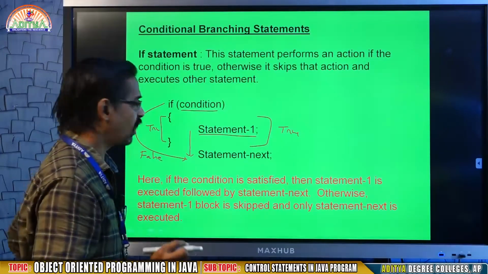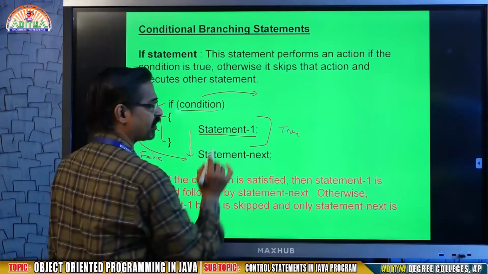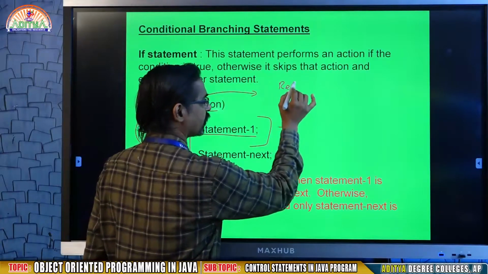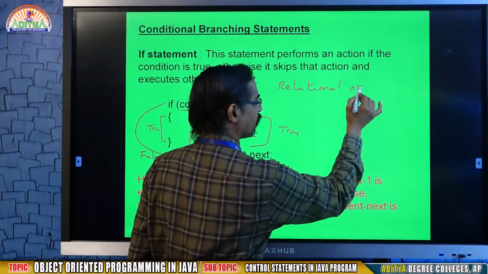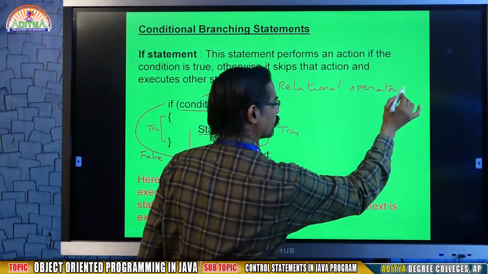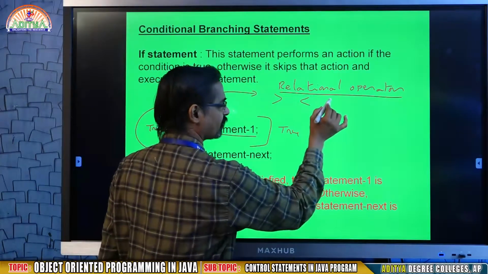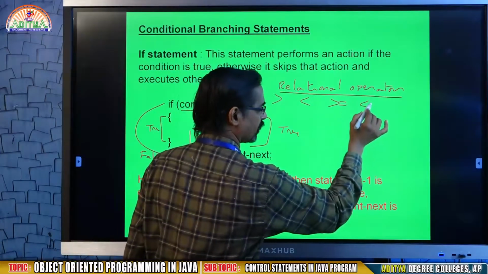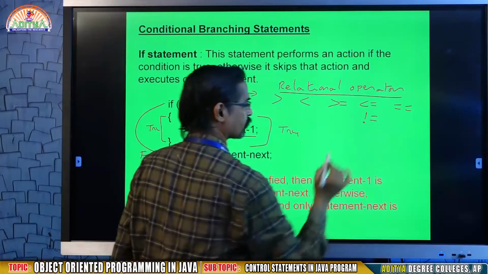But how do we write the conditions? We write the conditions with the help of relational operators. That means greater than, less than, greater than or equal to, less than or equal to, not equal to.